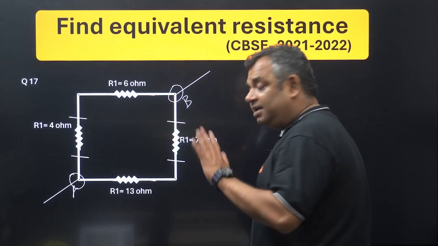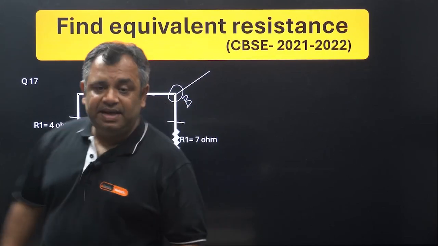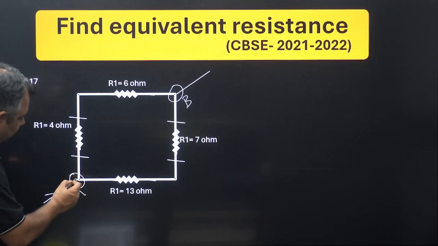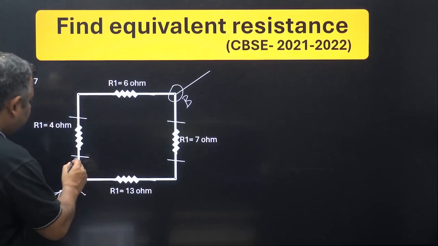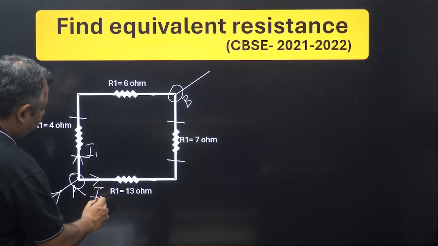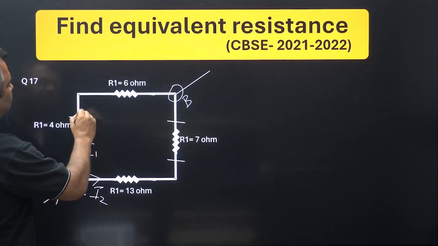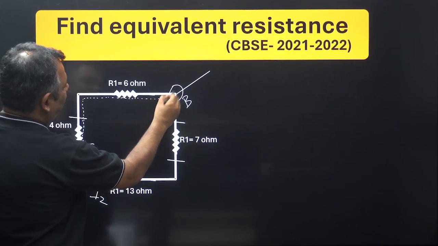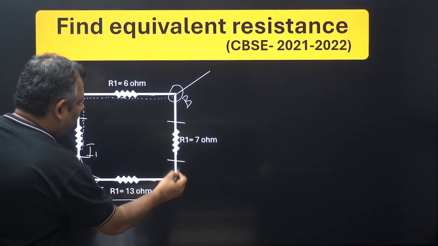All right. Now let us see, again the rule is the same. The current, when it goes from here, will come to this junction and then divide into two parts. Let us say here it is I1 and here it goes I2. Now this I1 crosses 4 ohm resistance, crosses 6 ohm resistance, and reaches point B. Now this I2 travels through 13 ohm, 7 ohm and reaches point B.